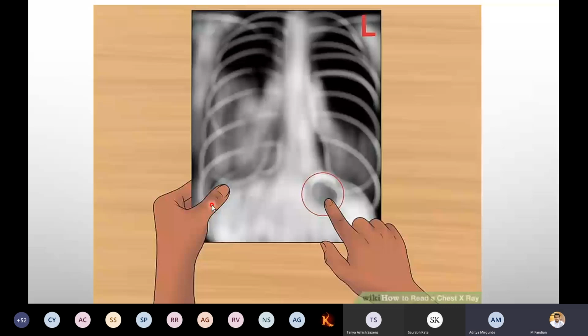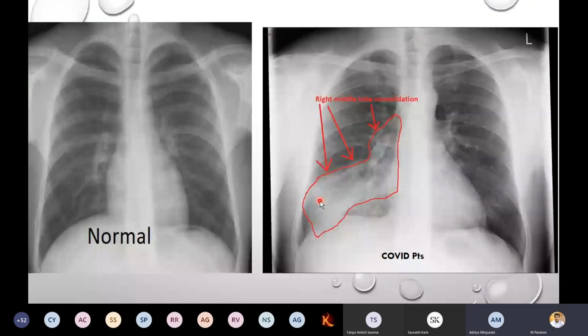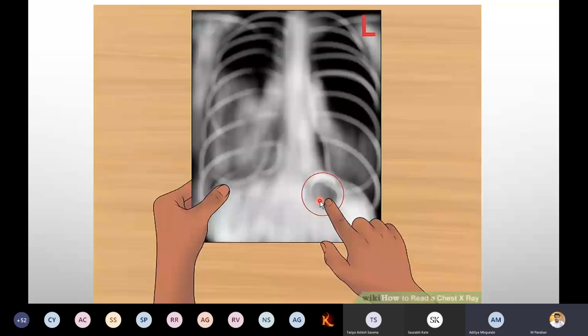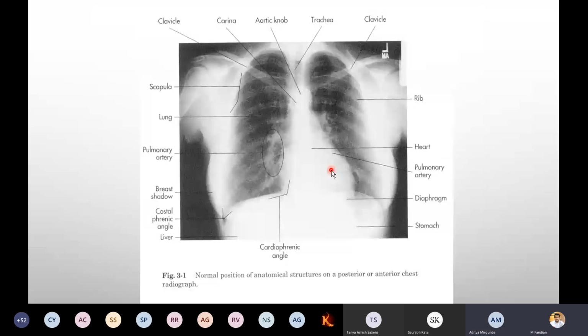So what is this? If you go to diaphragm, can you see this? The circle? I will show you in this.